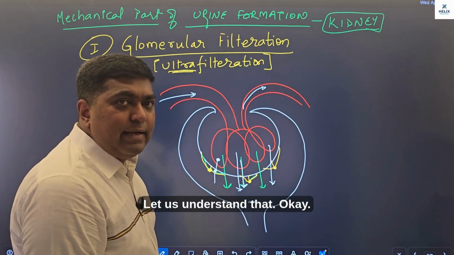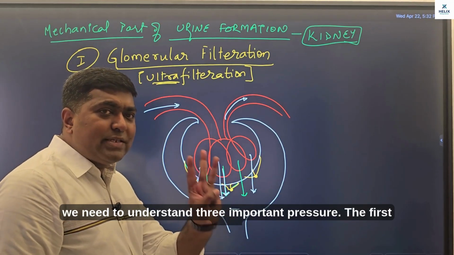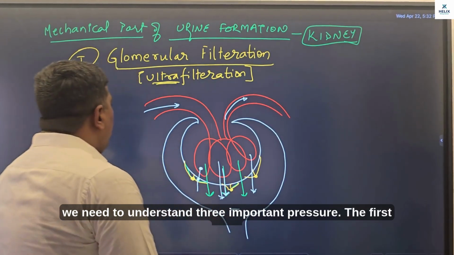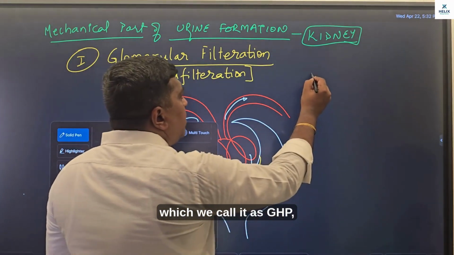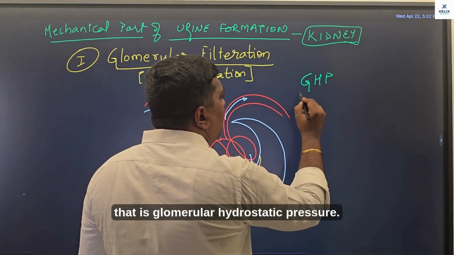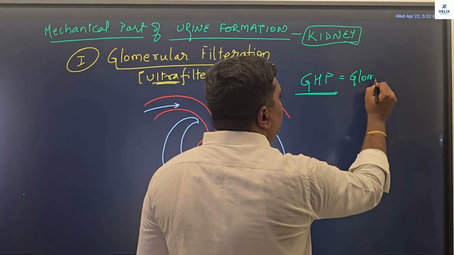Let us understand that. So, to understand the process of this glomerular filtration, we need to understand three important pressures. The first one, which we call GHP, that is glomerular hydrostatic pressure.